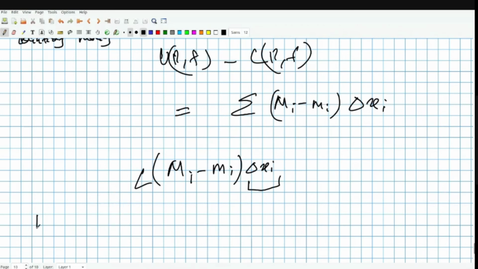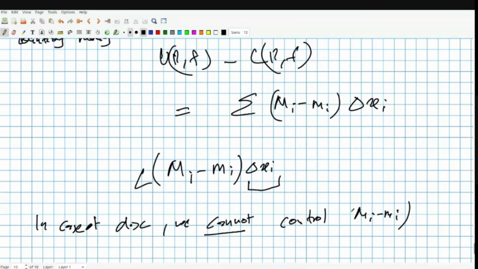So in case of discontinuity, we cannot control capital Mi minus small mi, because jump discontinuities may give very big jumps.